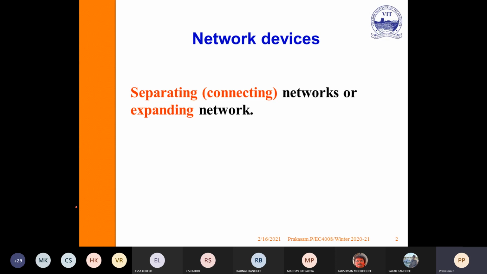So the network device is used to separate a network or expand the network. For example, let us consider I am having four nodes connected to a central device. I want to expand this network. I can use this device to expand, or I want to separate the networks or connect networks. This is one network, and here I am having one more network. To interconnect these two, I can use a network device.